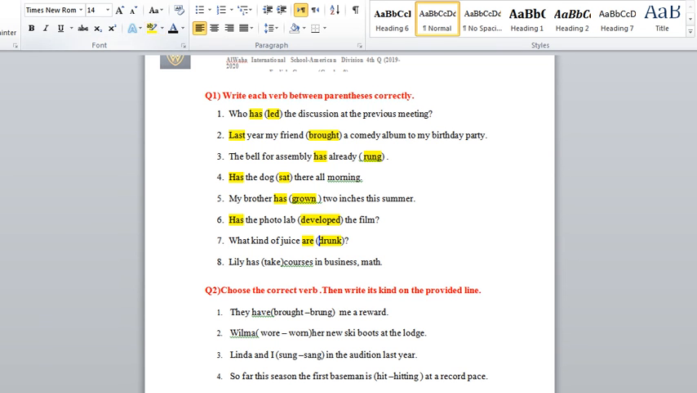Number 8, Lily has take courses in business, math, and math also. This is exactly like number 5. Whenever you change into past participle, because there is has before the verb, I'll be adding n to the end of the present form. So it's Lily has taken courses. Okay, and here is the answer.